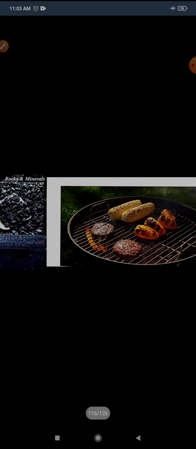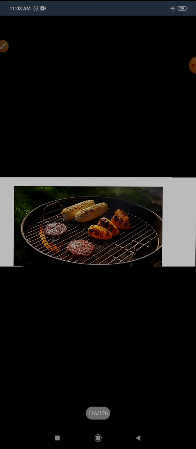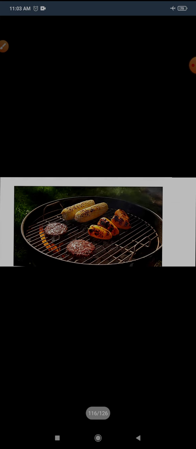So that's why it is called a non-renewable source. Coal is extracted from the ground by coal mining, and it is one of the most important fuels, used for cooking,